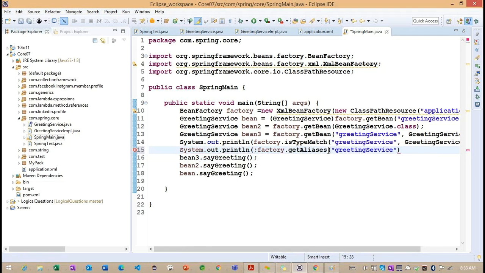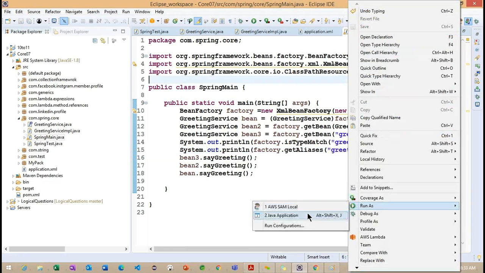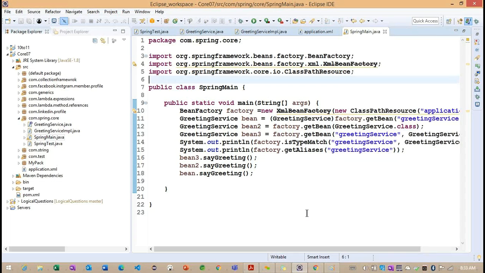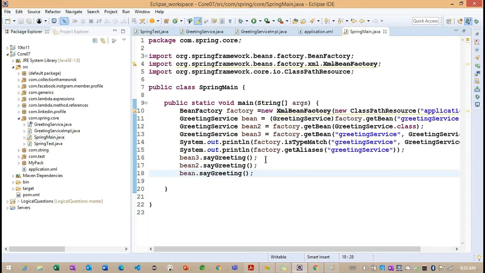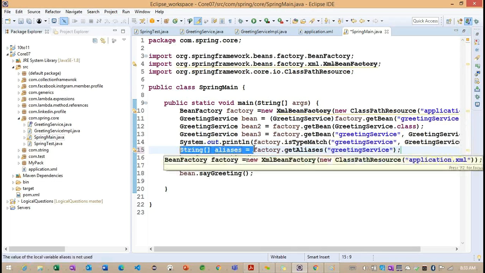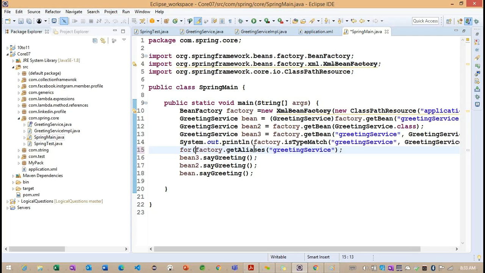We'll see what reference it's going to print here. We need to focus on what comes after type match. Okay, we are getting long here.